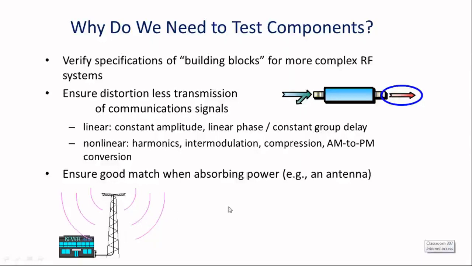And of course, in today's communication systems, a very important element is the antenna. When this antenna is connected to a transmitter or a receiver, its impedance comes into the picture. If it is not appropriately matched with the transmitter, it probably won't radiate much power into space, or it cannot deliver power to the receivers. So one has to understand the behavior of the component, the various parameters of the component, and whether the specifications are met or not. Accordingly, one has to test it, and later on, if it meets the requirements, it can be deployed in a variety of block sets, maybe of transmitters, maybe of receivers.